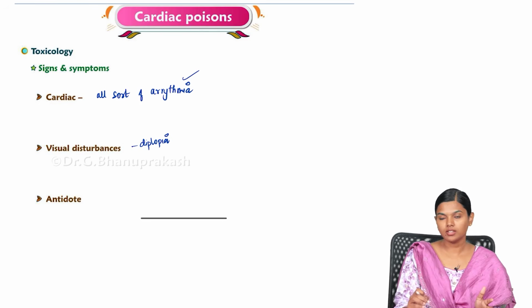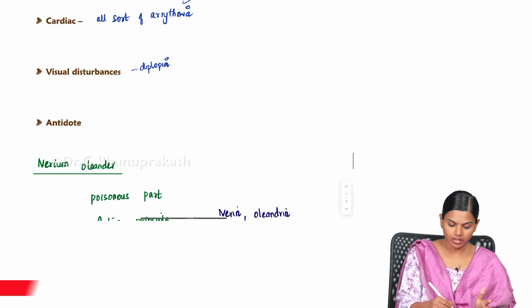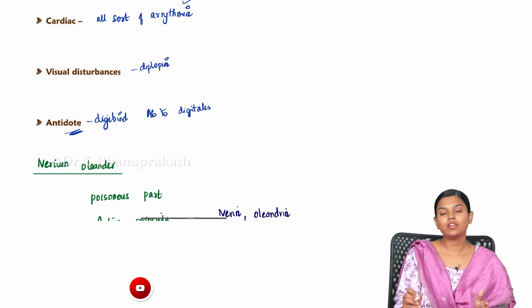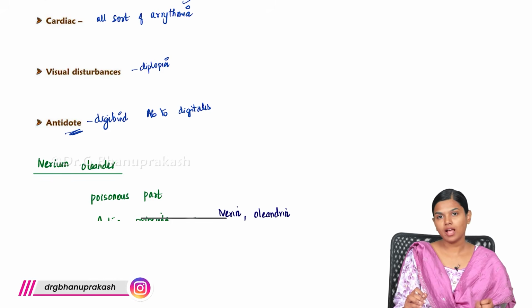Digitalis has an antidote known as Digibind. This is the specific antibody to Digitalis, and you can use it for treatment. So Digitalis will lead to all sorts of arrhythmia and it has an antidote known as Digibind. So this is for Digitalis cardiac toxicity.